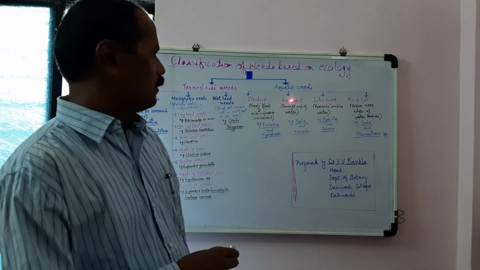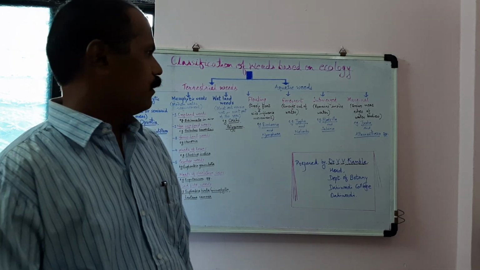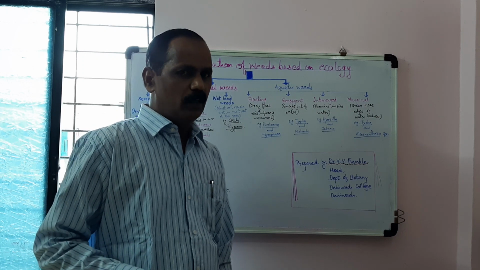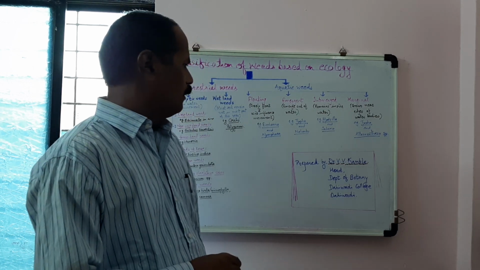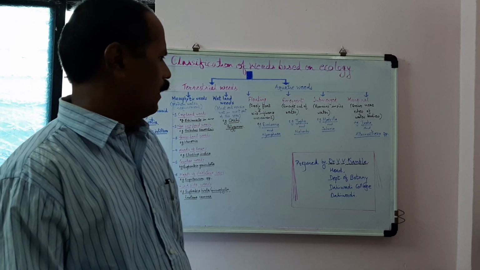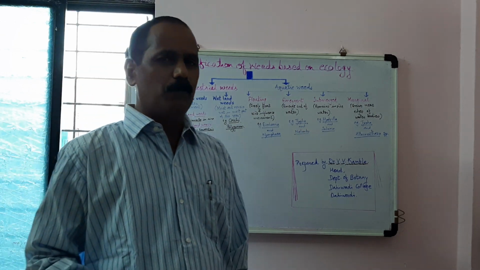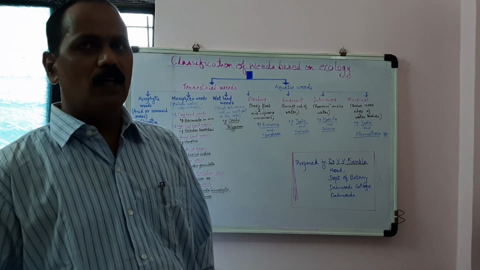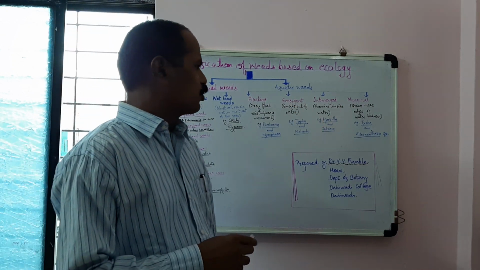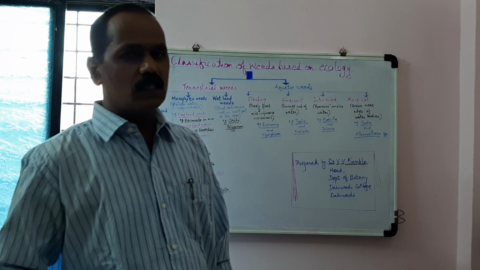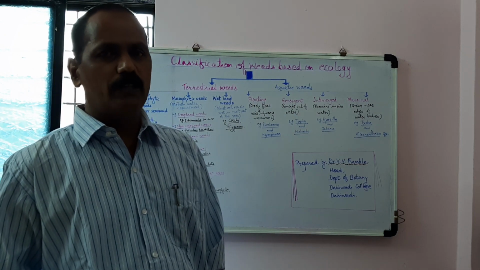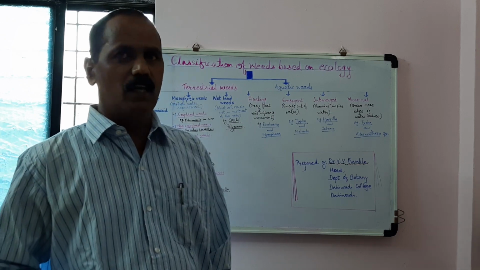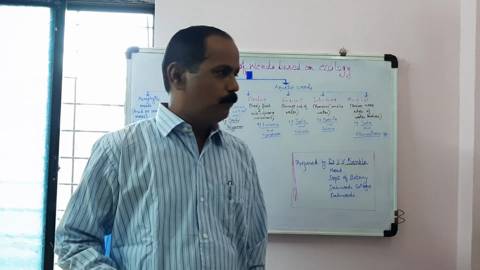The second type is emergent. The meaning of that is they emerge out of water during their growth, and Typha angustata and Nelumbo are two examples of this emergent type. The third one is submerged. It means they remain inside the water throughout their lifespan, and Hydrilla and Salvinia are their examples.